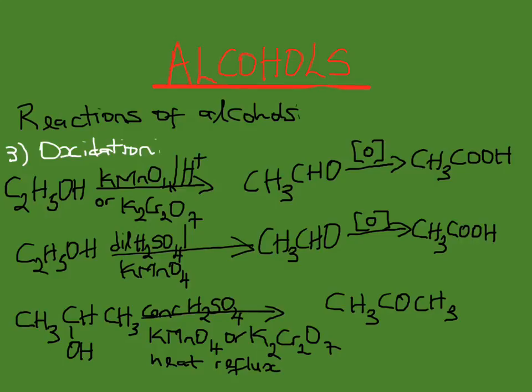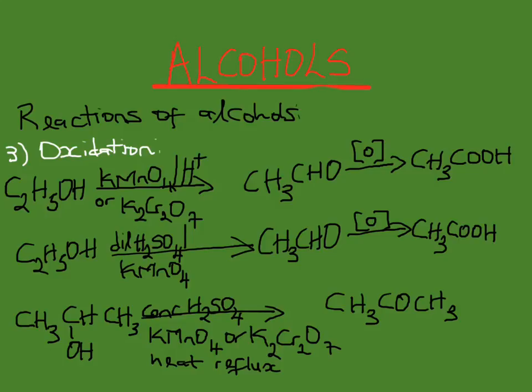Secondary alcohols are oxidized only to ketones because they have only one hydrogen on the carbon joined to the hydroxide group. Secondary alcohols are oxidized using aqueous potassium permanganate or potassium dichromate in the presence of concentrated acid and heat under reflux. The difference here is that primary alcohols are oxidized by the same potassium permanganate or potassium dichromate in the presence of dilute acid.